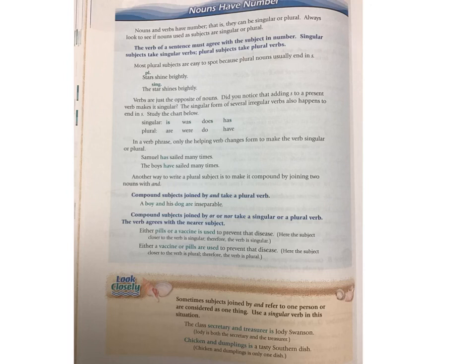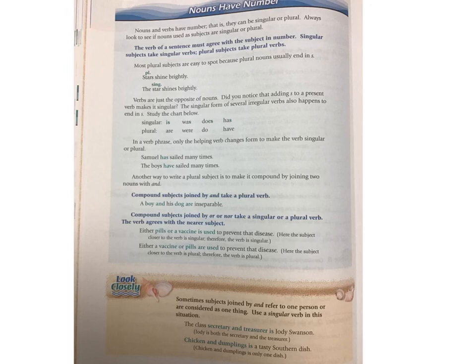All right, now, let's go over to the last rule. Compound subjects joined by or or nor take a singular or a plural verb. The verb agrees with the nearer subject. Now, again, with and, oftentimes you have two things, which then makes it plural, which means you have a plural verb. But when you have or or nor, you have to look at the subject that's closest to the verb, okay? And look at the example.